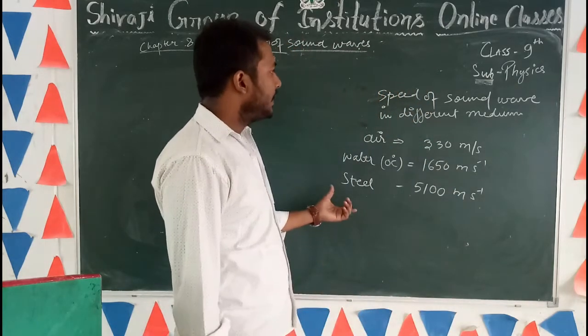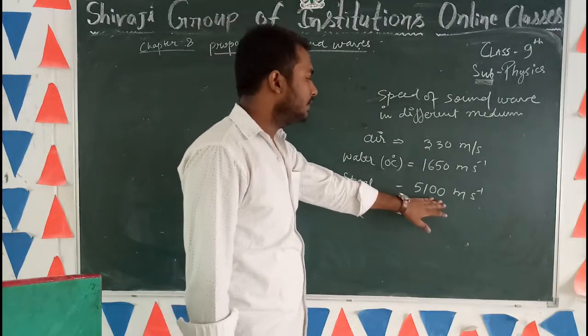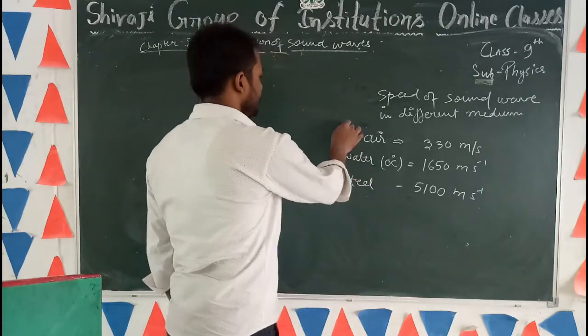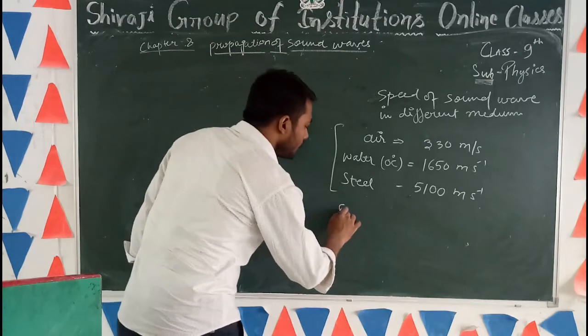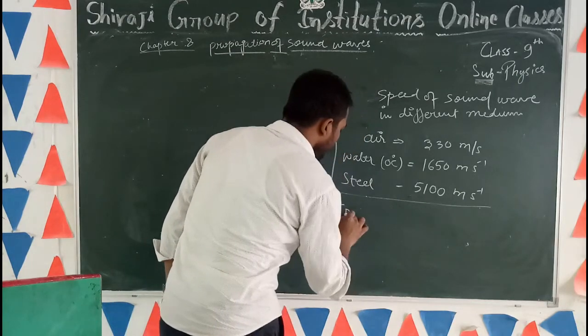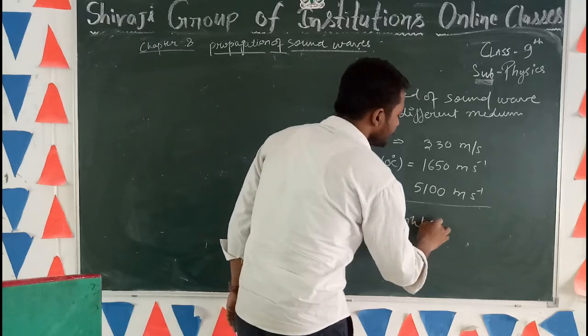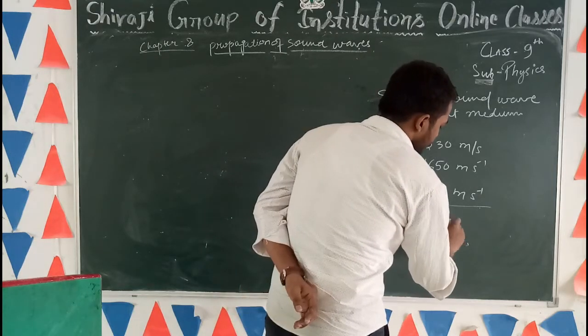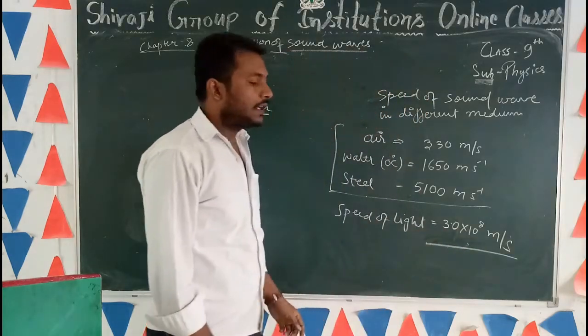So the speed of sound wave is maximum in steel. And the speed of light wave is 3.0 multiplied by 10 power 8 meter per second.